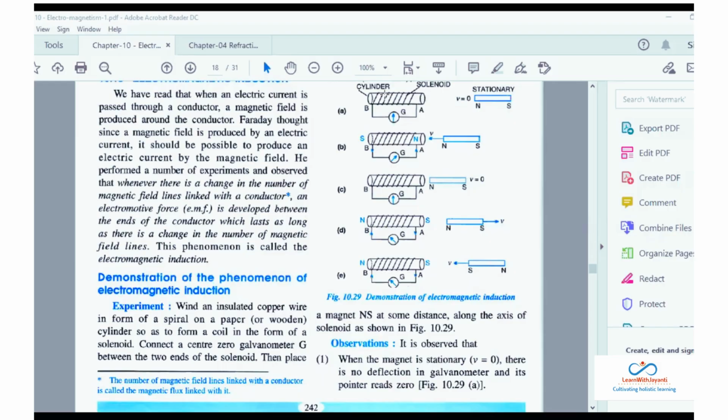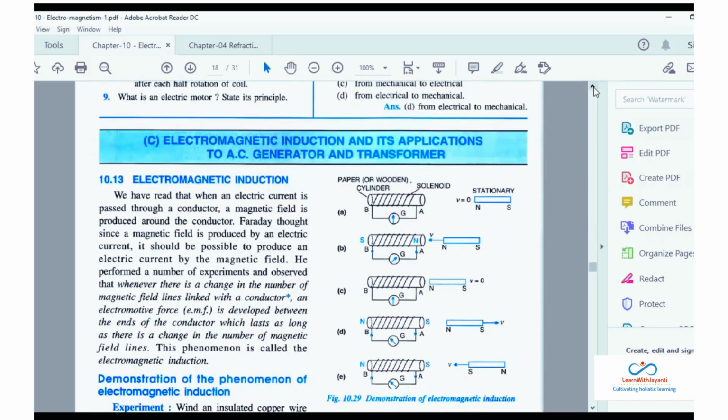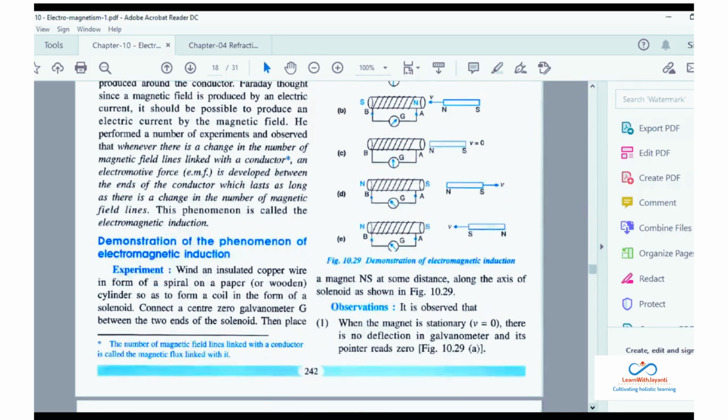Okay, now connect a center zero galvanometer between the two ends of the solenoid. Then place a magnet. Can you see the magnet, north and south? Place the magnet north-south at some distance along the axis of the solenoid. Basically, try to move this magnet inside and outside.